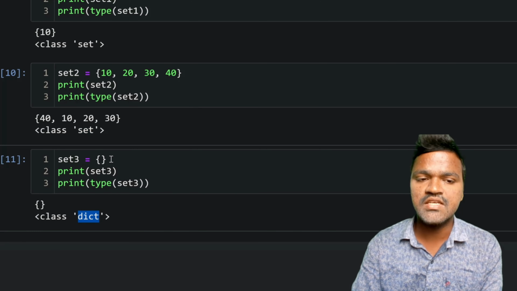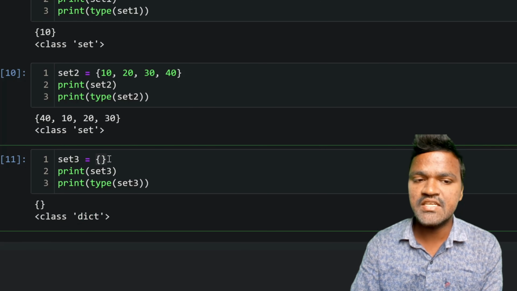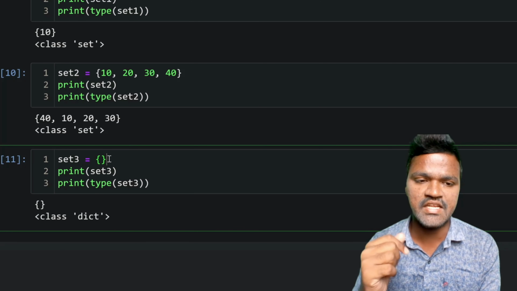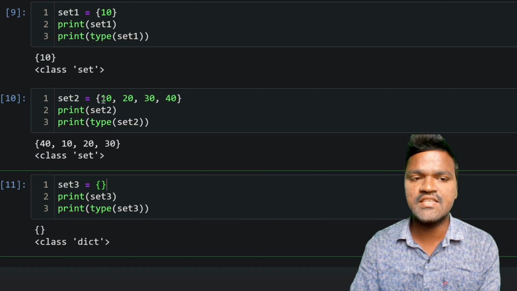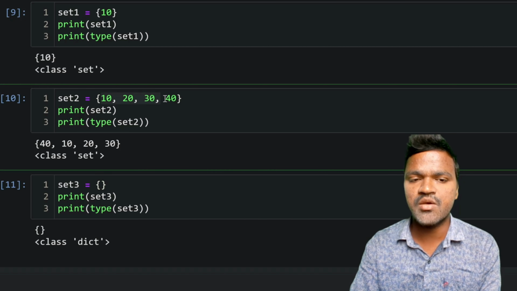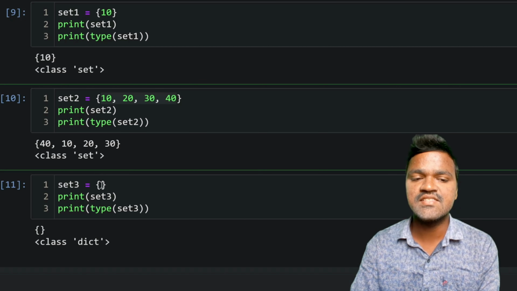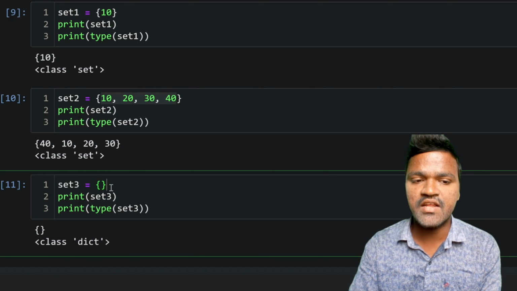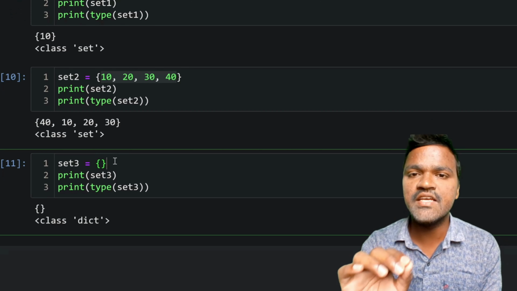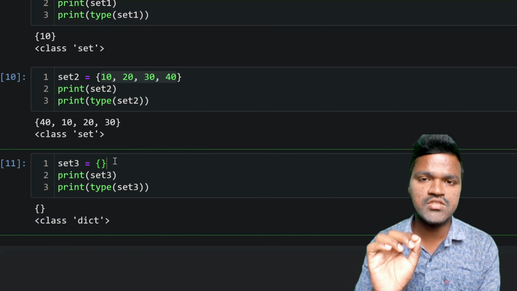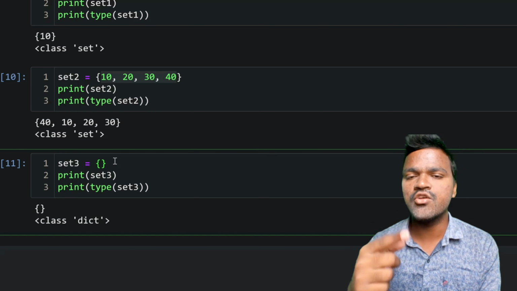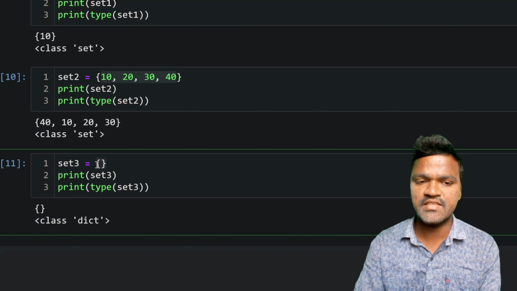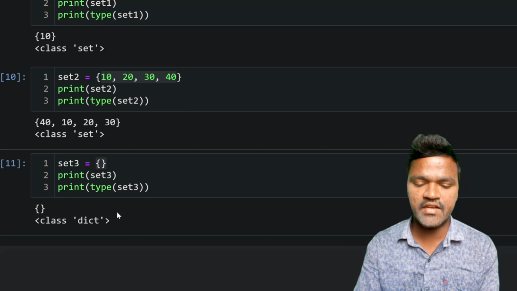The reason is that set and dictionary are both represented with these curly braces. There is a difference, we will discuss it when we go to dictionaries. One thing you need to consider is that when elements are separated by commas, that is considered a set. As we don't have any element, by default these braces are considered a dictionary. That is one of the important concepts you need to remember whenever you want to create an empty set. We cannot create an empty set like this, right? So how can we create an empty set?